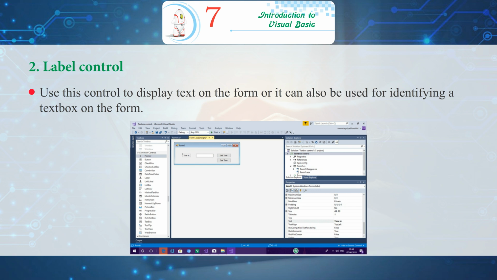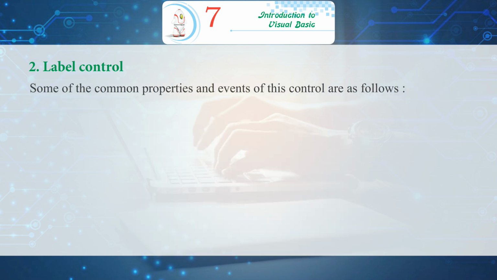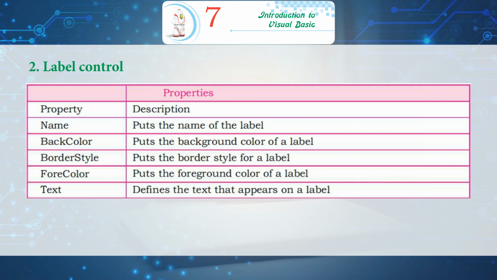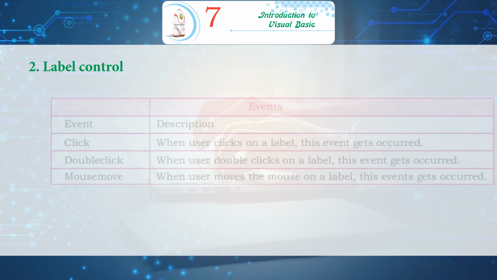2. Label control. Use this control to display text on the form, or it can also be used for identifying a text box on the form. Some of the common properties and events of this control are as follows. Properties. Name puts the name of the label. Back color puts the background color of a label. Border style puts the border style for a label. Fore color puts the foreground color of a label. Text defines the text that appears on a label.